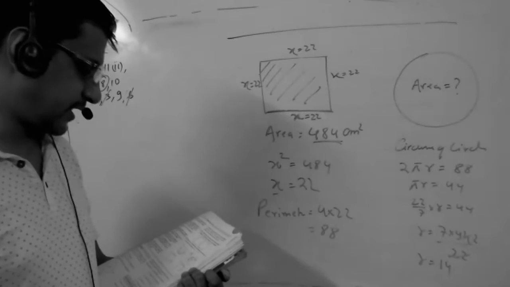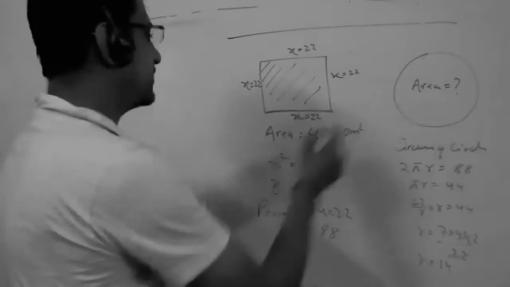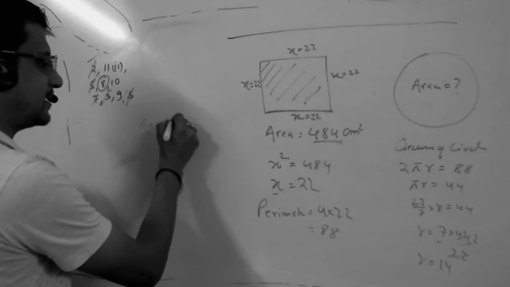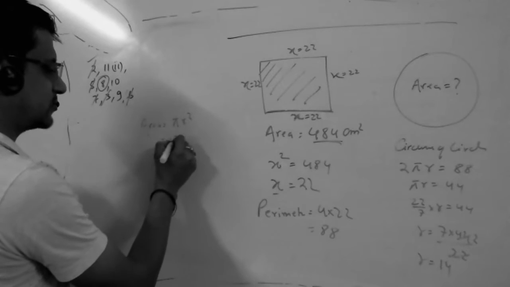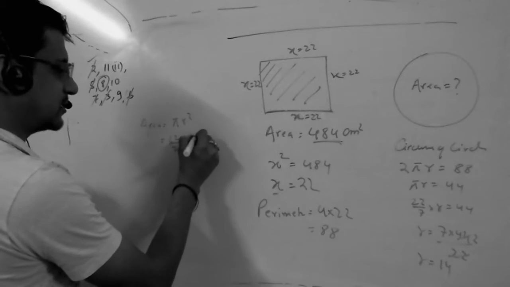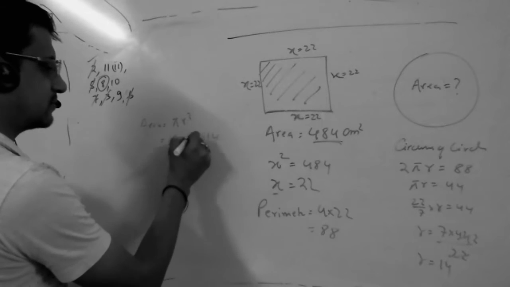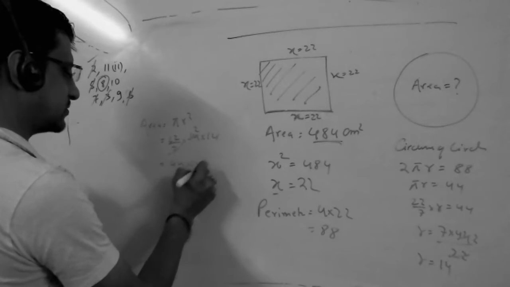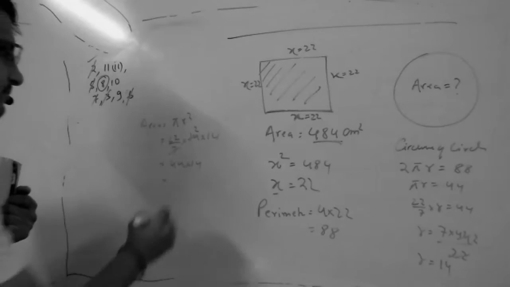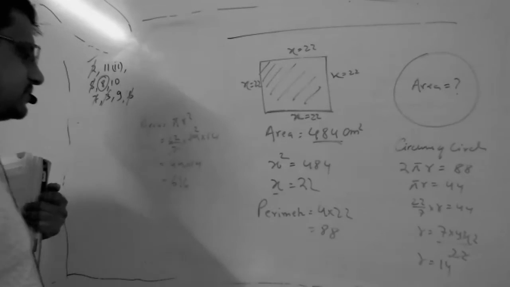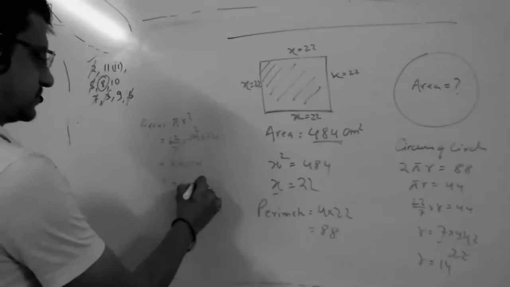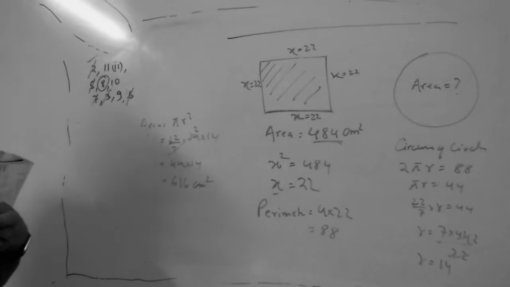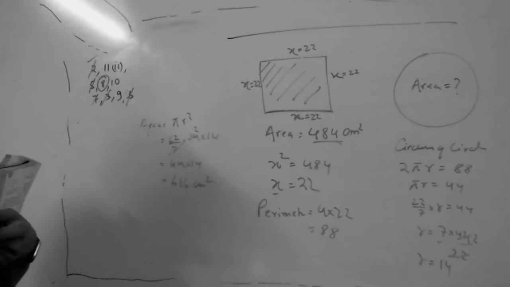We have to find the area of the circle. So area will be what? Area of the circle is pi r square. So pi is 22 by 7 into 14 into 14. 44 into 14, what is the value? 616 centimeter square. Is it clear? Or not clear?